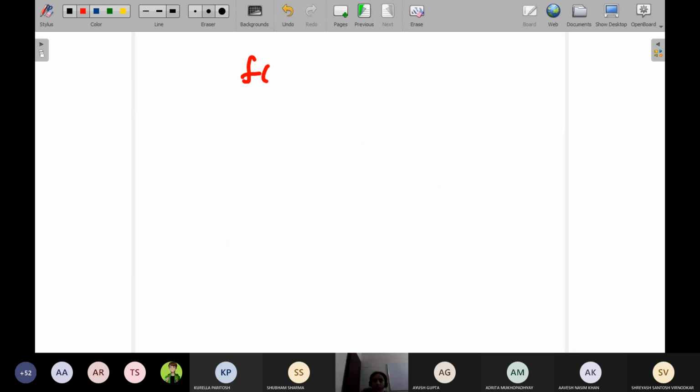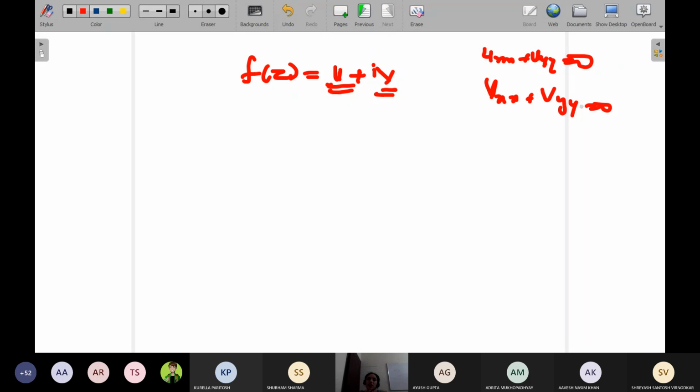Suppose f of z is your analytic function. What is f of z? f of z is equal to u plus iv. Both u and v will be satisfying the Laplace equation. That means uxx plus uyy is equal to 0, and similarly vxx plus vyy is equal to 0.